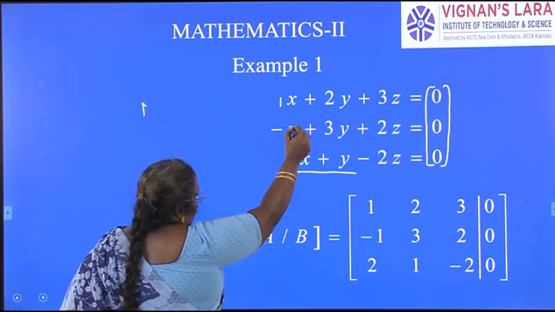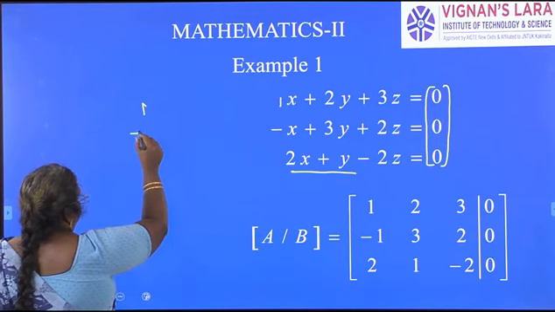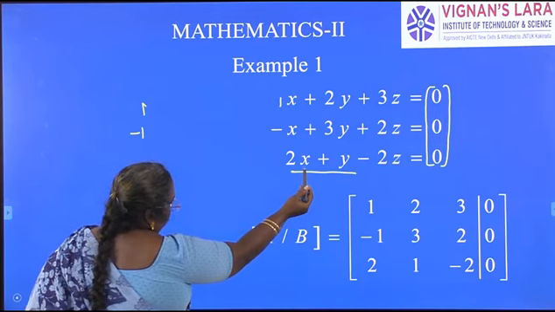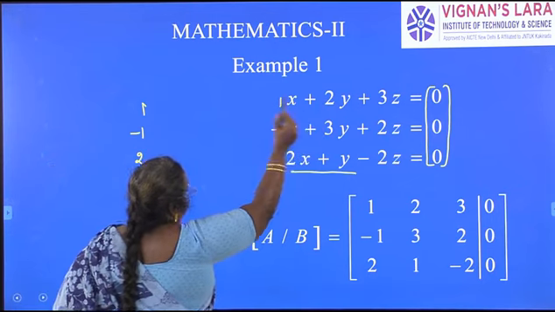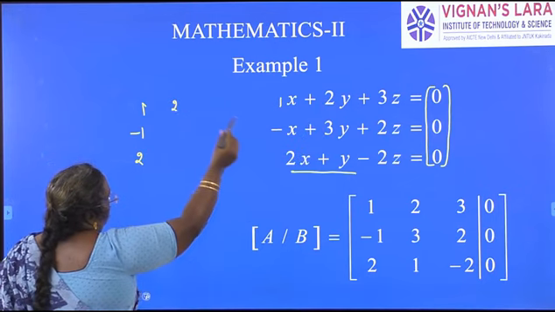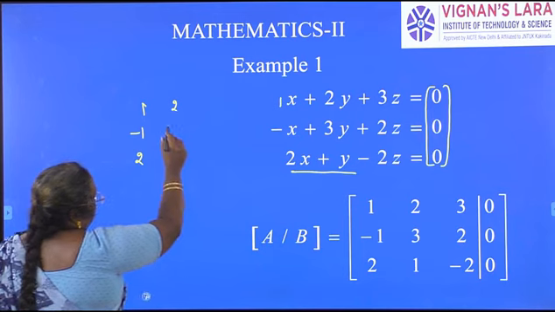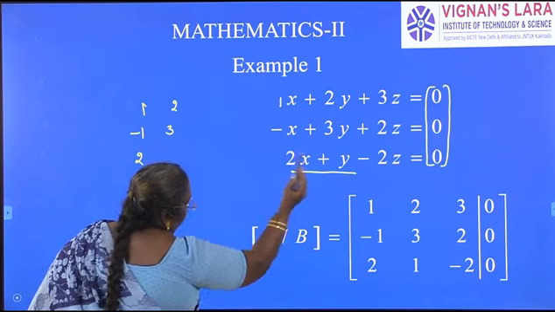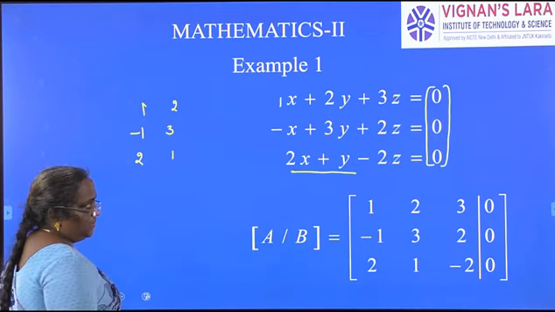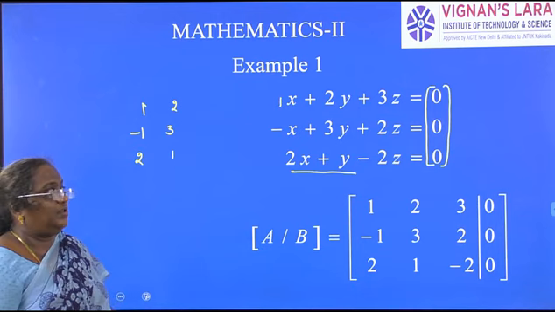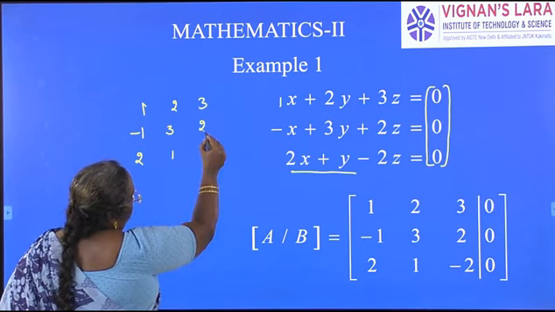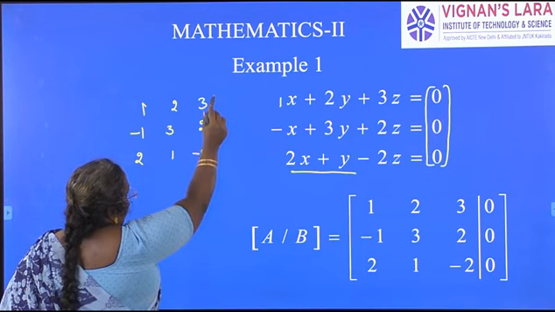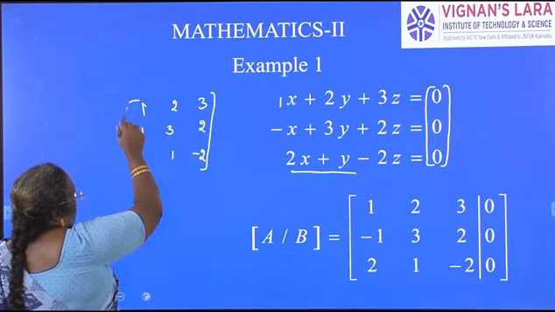Coefficient of x in the second equation, minus 1. Coefficient of x in the third equation, 2. Next, coefficient of y in the first equation, 2. Coefficient of y in the second equation, 3. Coefficient of y in the third equation, 1. Similarly, coefficient of z in all the 3 equations, 3, 2, minus 2. This is the coefficient matrix.